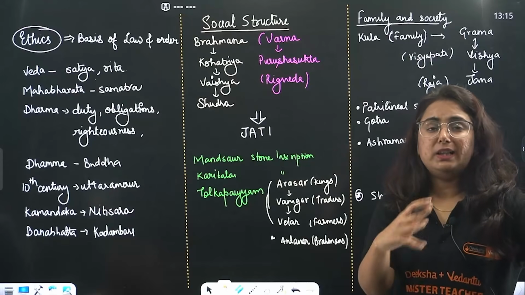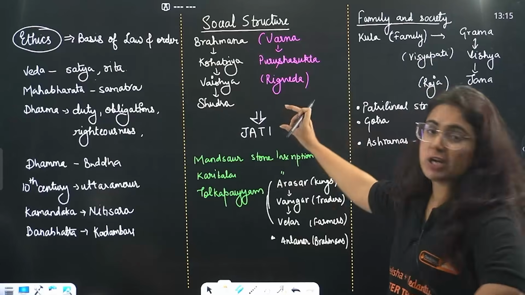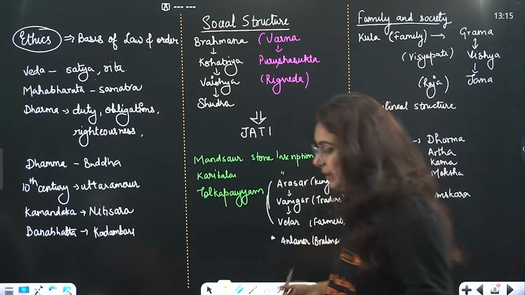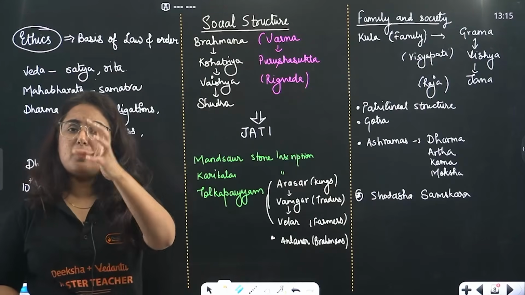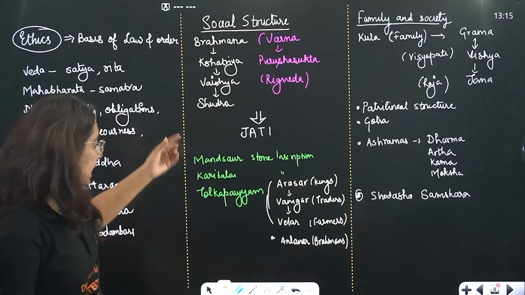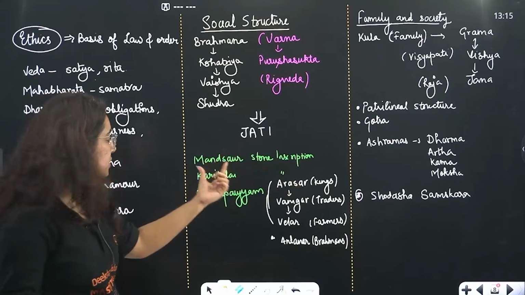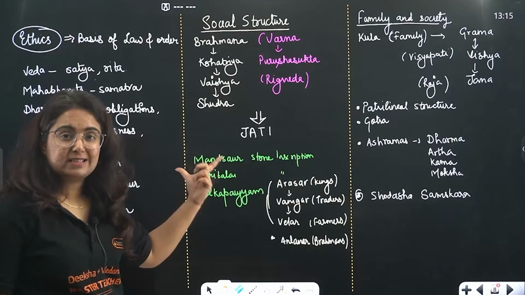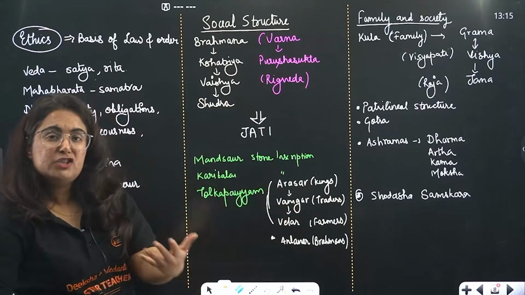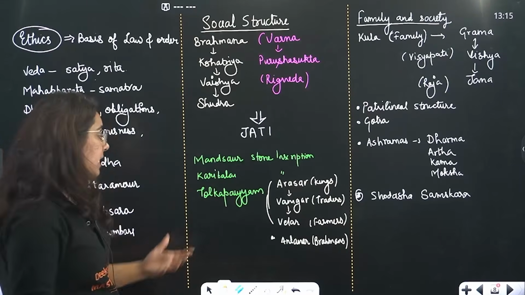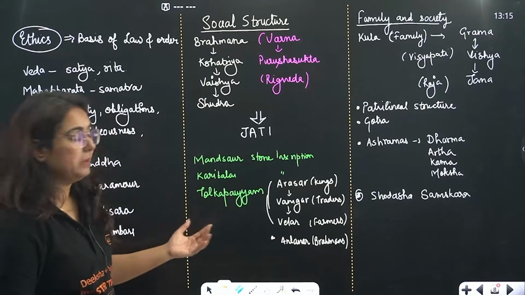This Varna system, when further divided, led to the emergence of certain jatis. To prove, beta, that there was social mobility, movement from one to another, history provides evidence in the Mandsaur stone inscription. Mandsaur is a place in Madhya Pradesh. It tells us that certain traders moved from Gujarat to Madhya Pradesh and changed their practice of trade or activities. This clearly tells us that there was freedom of movement allowed to the people at that time.